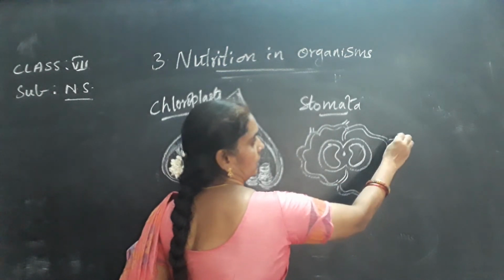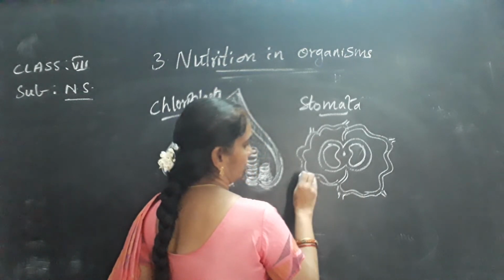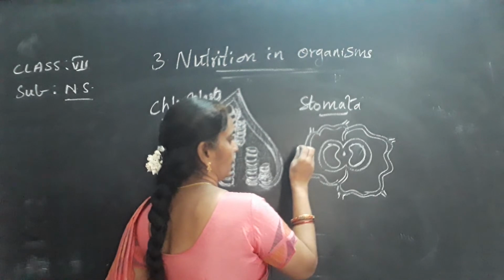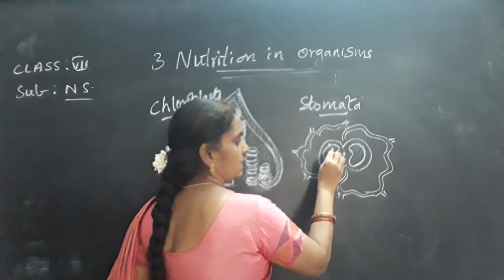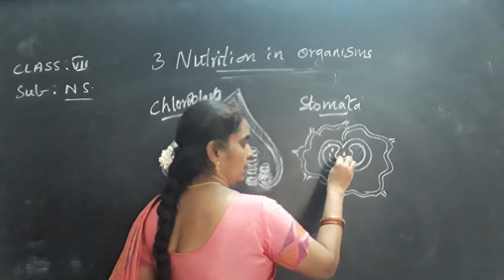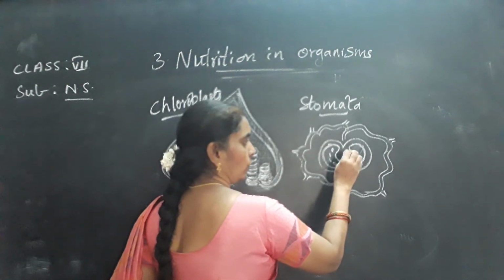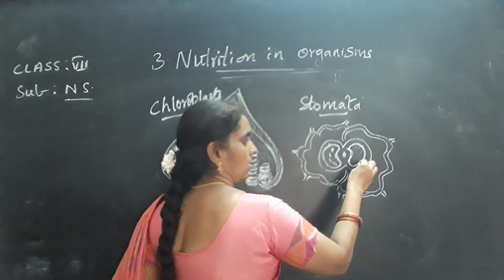So once again I'll show you the structure of the stomata and the presence of the guard cells above. So these are chloroplasts. This is the guard cell. This is stomatal pore. This is the bean-shaped part. Okay.